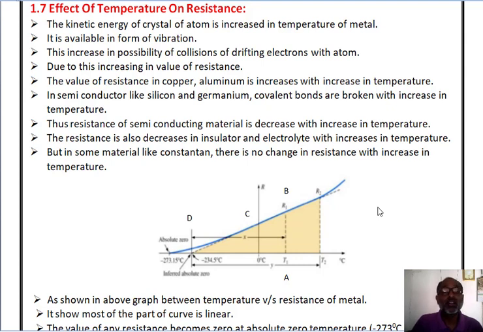The resistance also decreases in insulators and electrolytes with an increase in temperature. But in some materials like constantan, there is no change in resistance with change in temperature. That means it is independent of the variation of temperature.